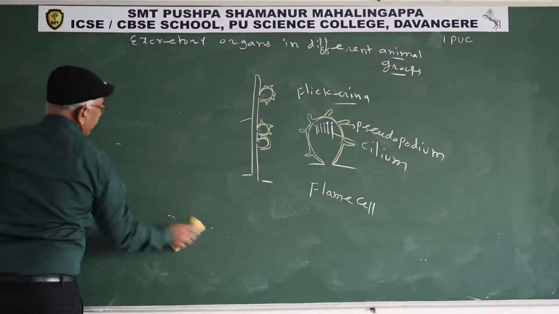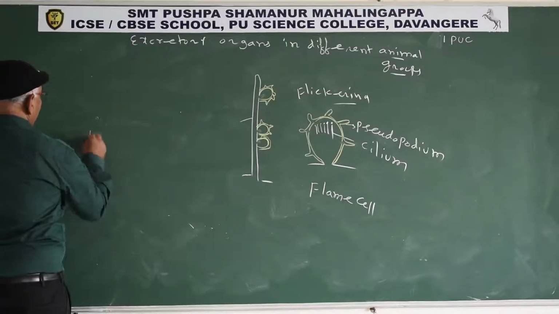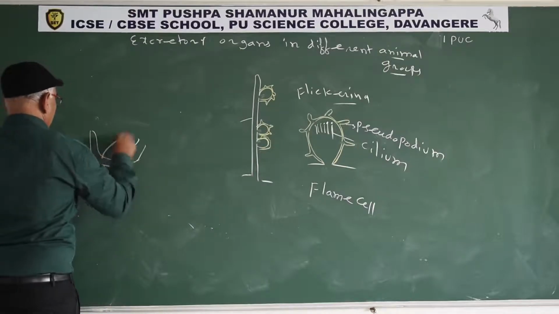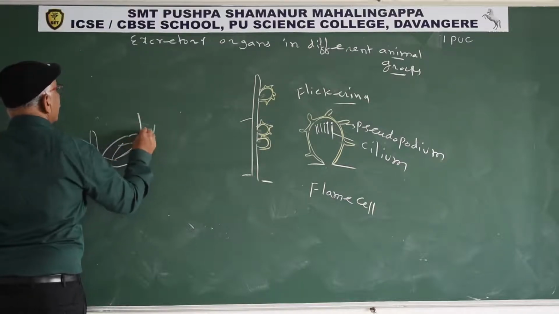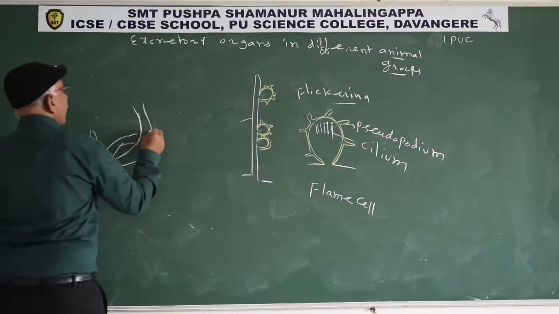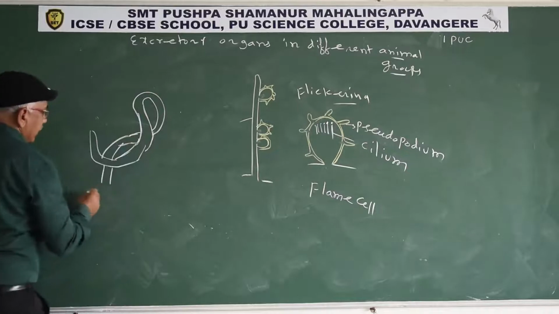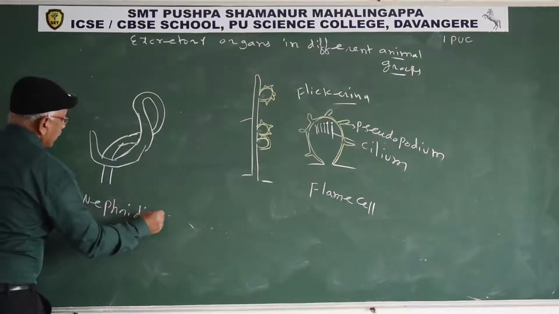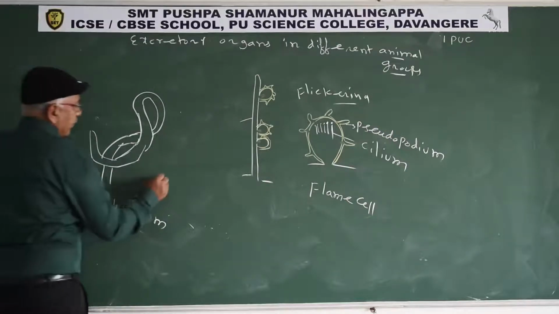Nephridia are the excretory organs. Nephridium is singular, nephridia plural. Nephridia are the excretory organs in Annelida, with coiled ducts.